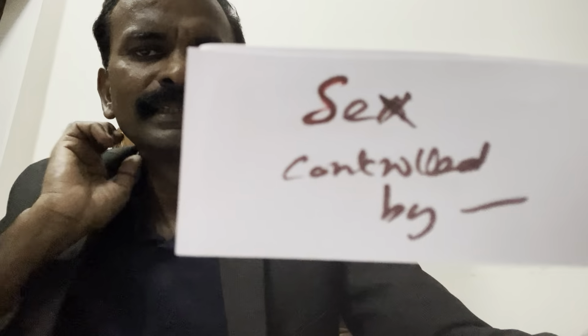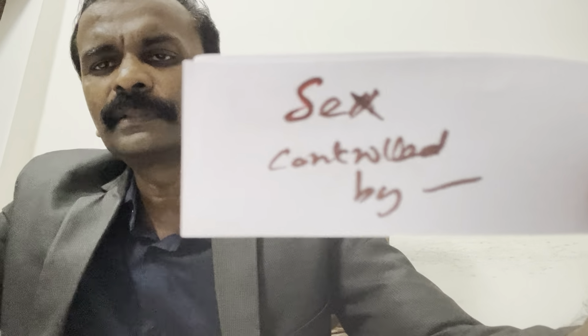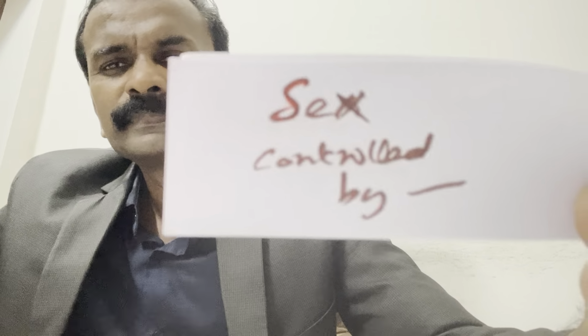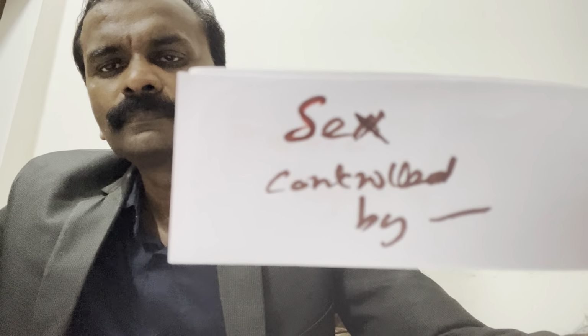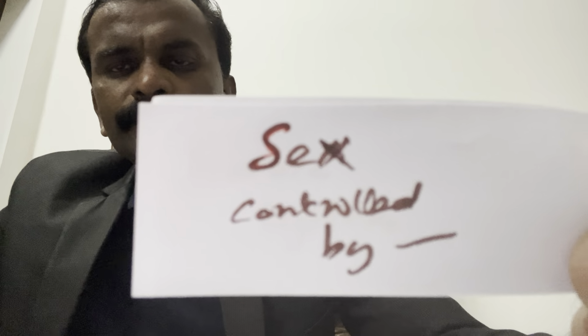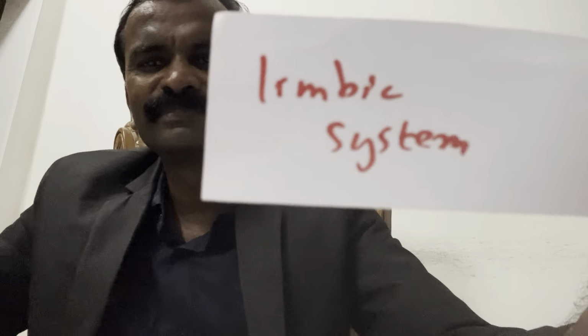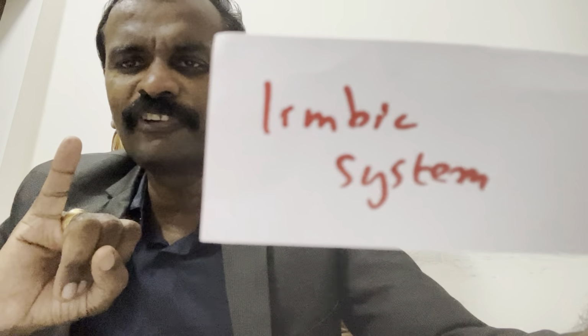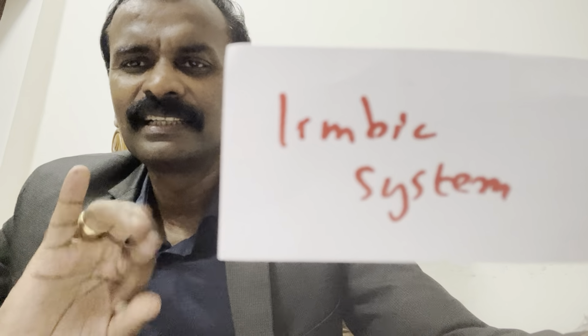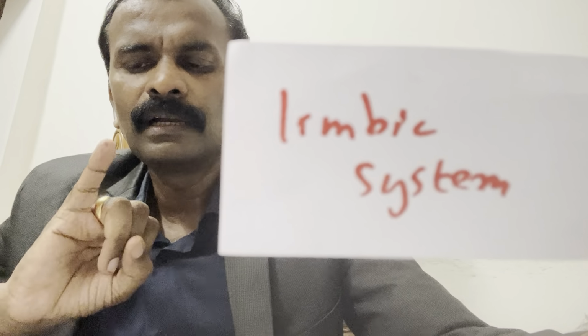Third one, sex responses are related to which part of the brain? Same limbic system. So 3 things we studied: olfaction, autonomic responses, sex. Good.